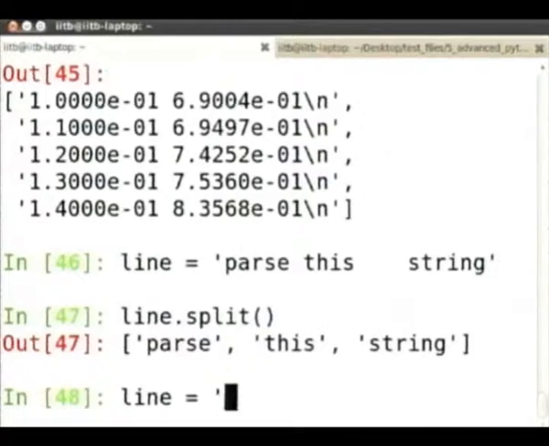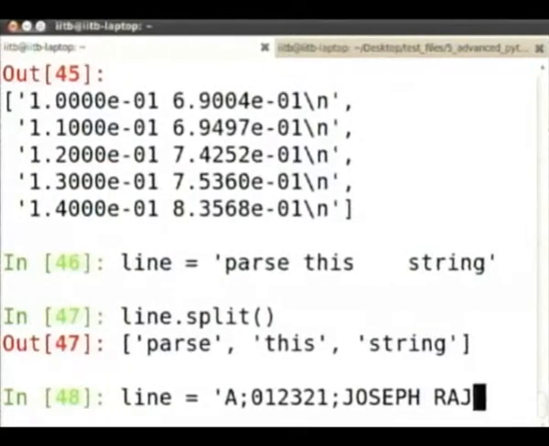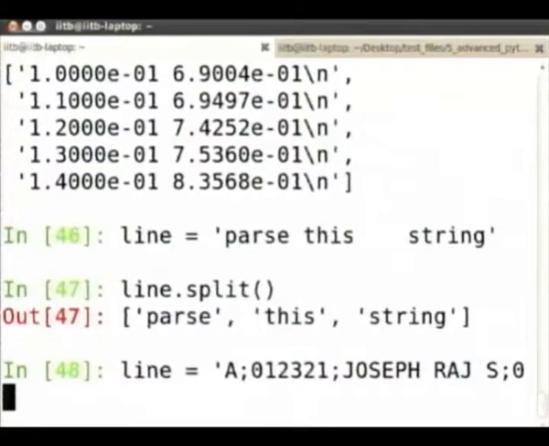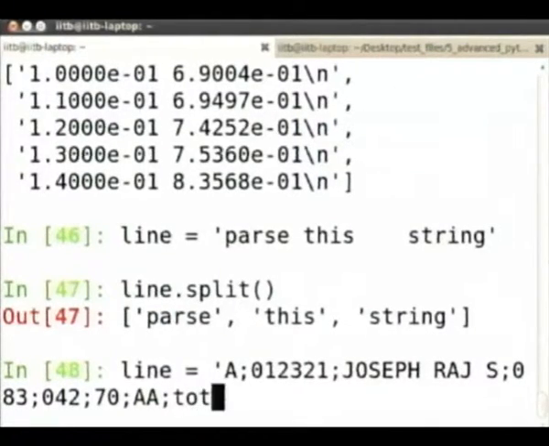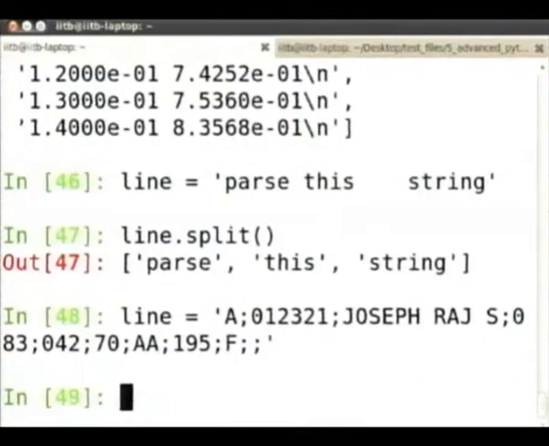It is typically A, some roll number, Joseph Raj S, this is some 83, some total 195, fail. So this is a typical line that we have in our file.